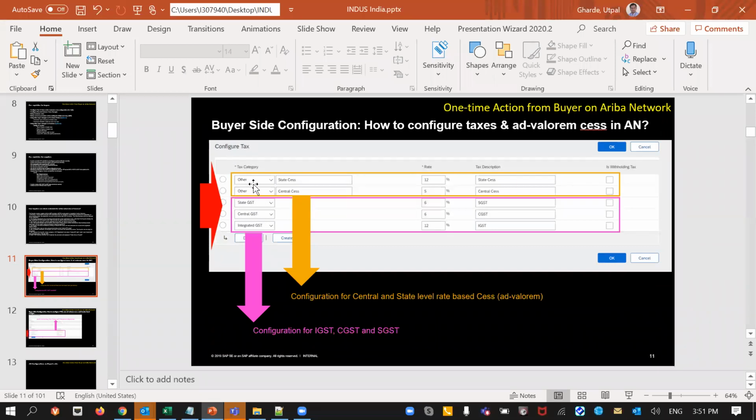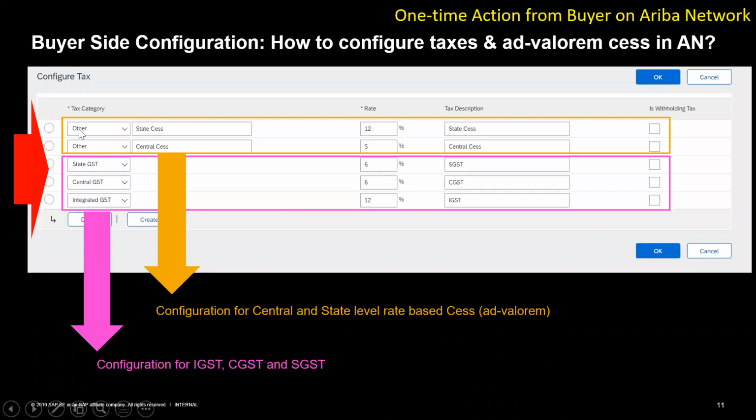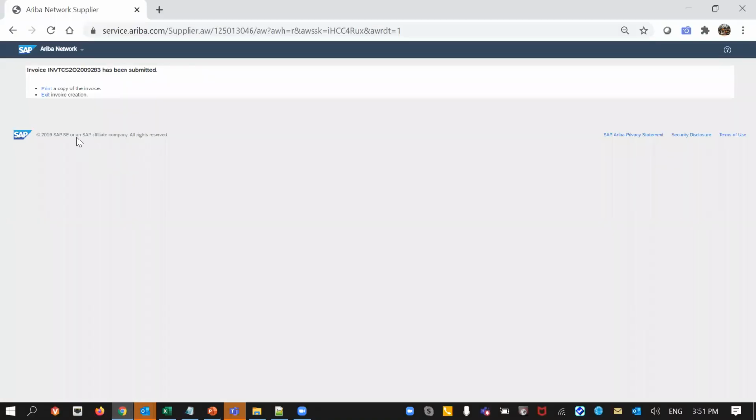if you look here, this is the configuration window for the buyer. From a configuration point of view, there are certain tax categories that we have provided here: state GST, central GST, integrated GST. But in the background, what we are sending to the tax authorities is SGST, CGST, and IGST. We will provide this information to you so that when you are configuring, you configure it in the correct way. As of now, it is configured as CGST, SGST, and IGST. These are the three categories which we are using.